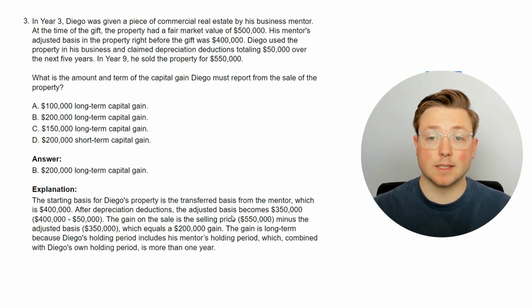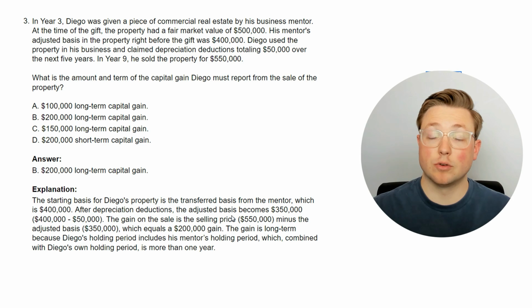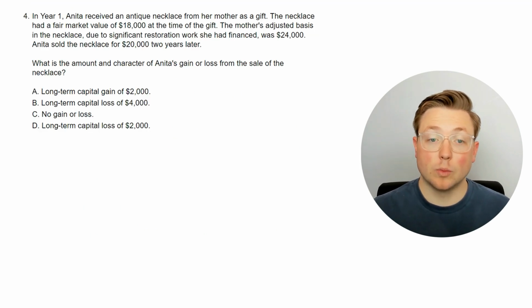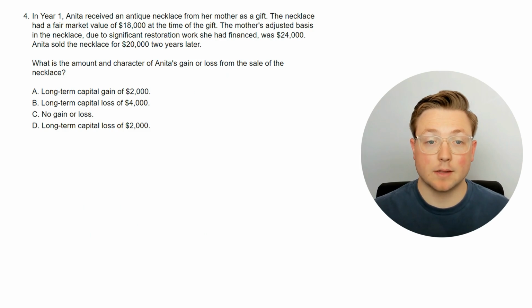So gifted assets, when it comes to capital gains, is pretty straightforward. We are going to introduce one more layer in the next couple questions, but there's not too much else. You just need to remember holding period and basis is from the donor to the donee most of the time, but we're about to throw one more wrench into the equation. So let's go ahead and go to the next question. Okay. In year 1, Anita received an antique necklace from her mother as a gift. The necklace had a fair market value of $18,000 at the time of the gift.